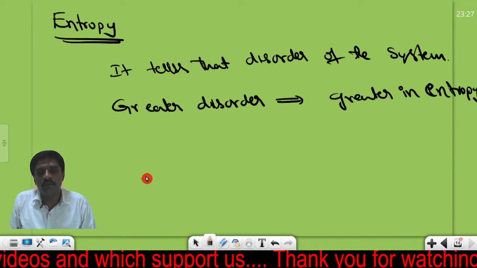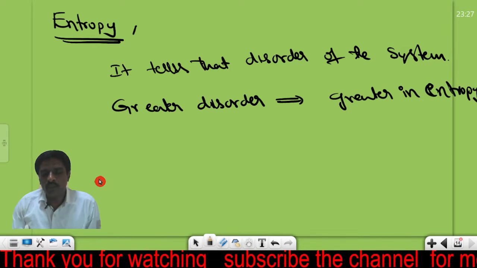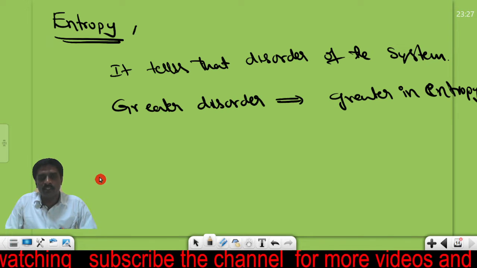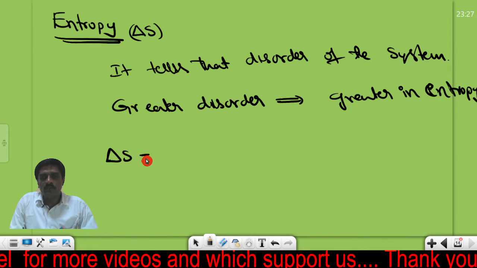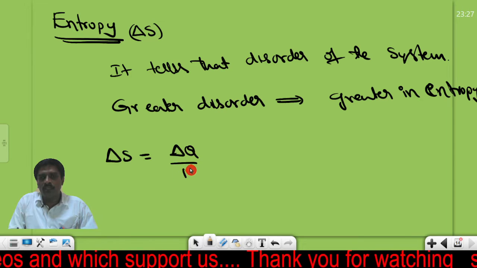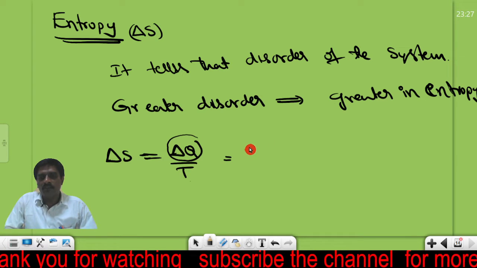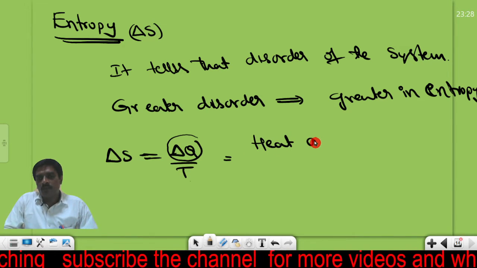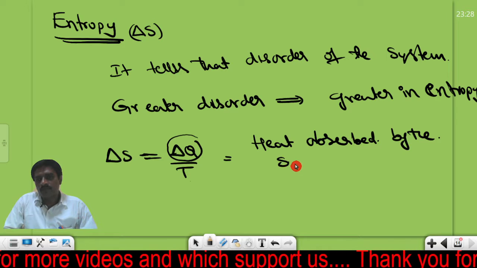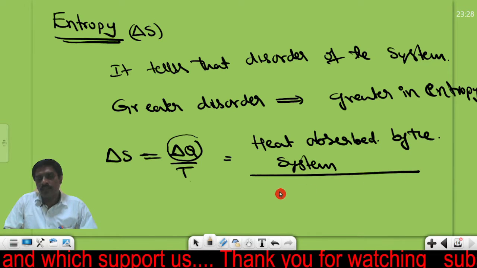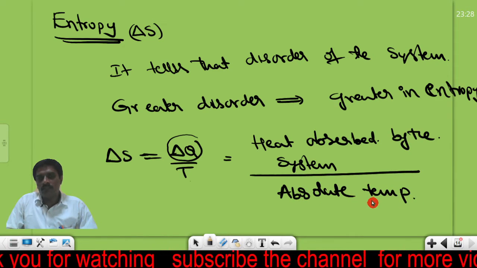So what is the mathematical formula for entropy? Only the change in entropy can be measured, so the change in entropy is denoted as delta S. Delta S is equal to delta Q divided by T, where delta Q is the heat absorbed by the system and T is the absolute temperature of the system.